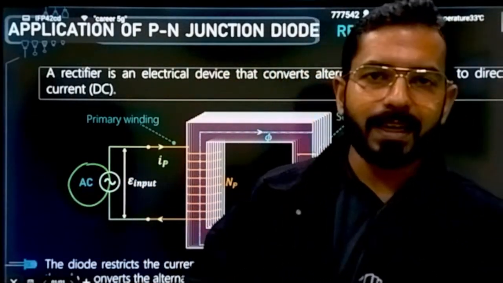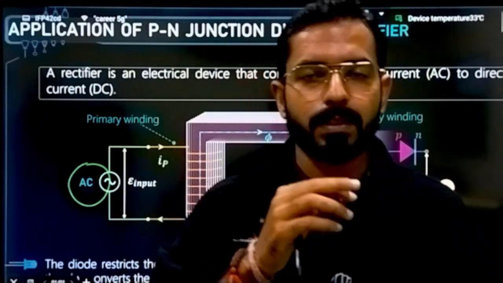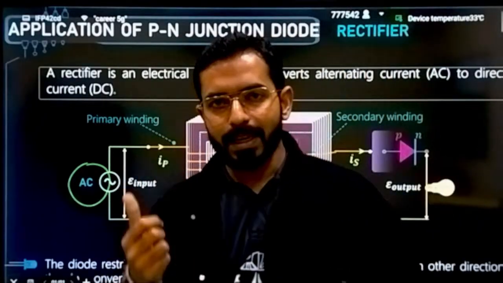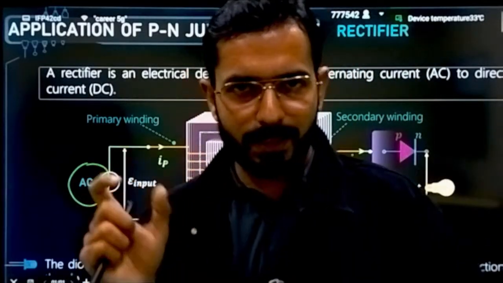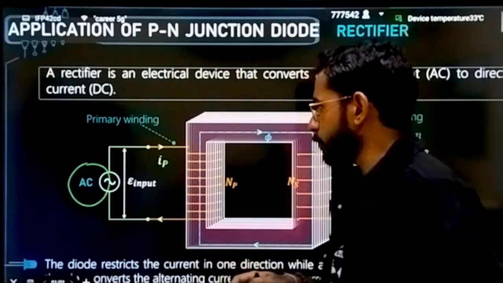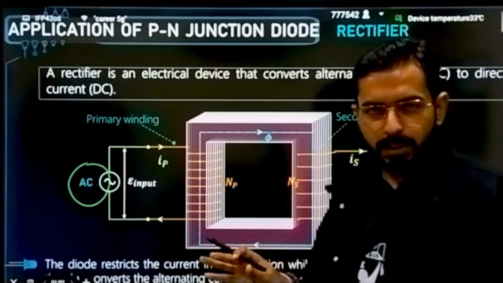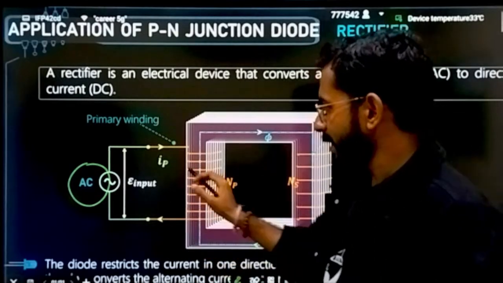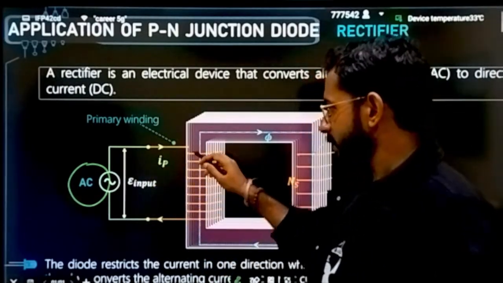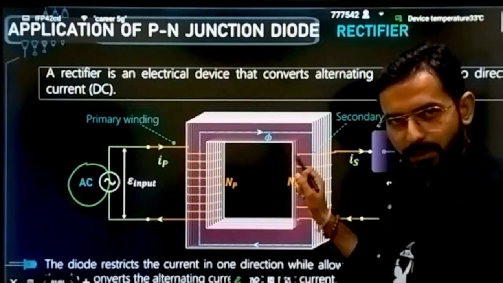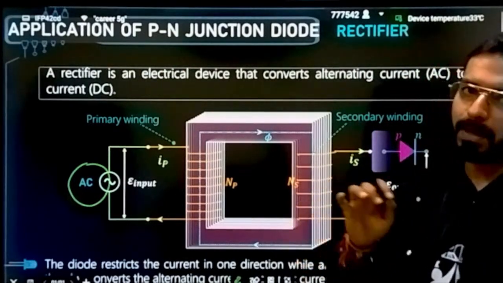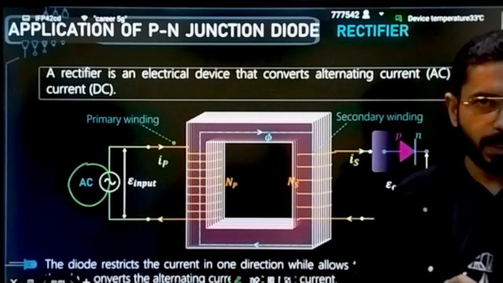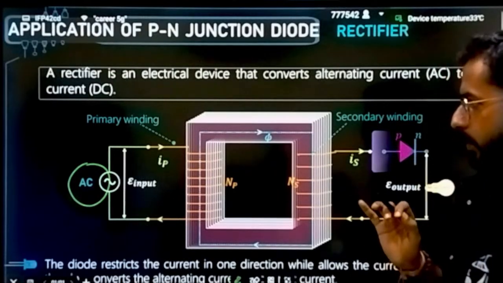Now what is AC current? AC current keeps switching its direction, and DC current is what? It is unidirectional. So how will we do that? That is what you will understand in the rectifier. Now quickly I am telling you the concept. The concept is induction. If the flux is changing here, that means the same change in flux will happen here. That means some EMF will be generated, and if EMF is generated, some current will also be generated. Correct. This is the basic concept that we have to understand.